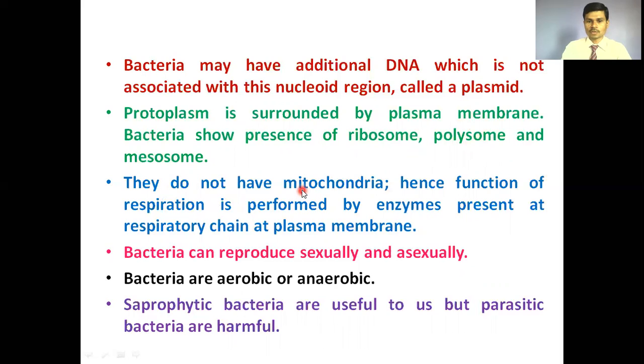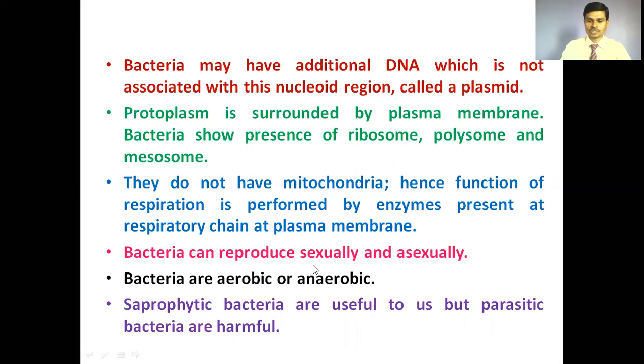Mitochondria are also called the powerhouse of the cell. If mitochondria are absent in the bacterial cell, it doesn't mean that respiration is also absent. Respiration takes place in the bacterial cell also, but whatever enzymes are required for respiration are present on the plasma membrane of the bacterial cell. Due to those enzymes on the plasma membrane, respiration takes place.